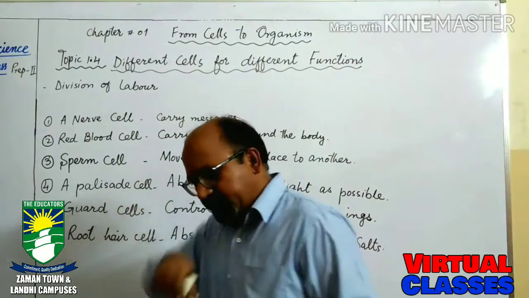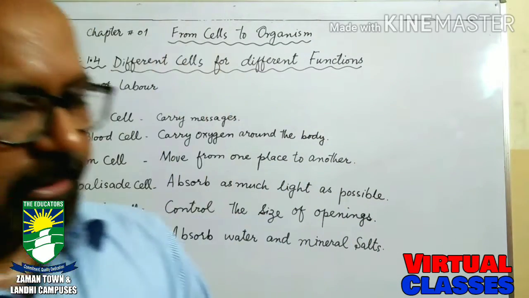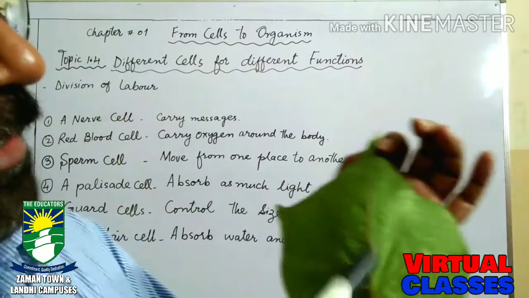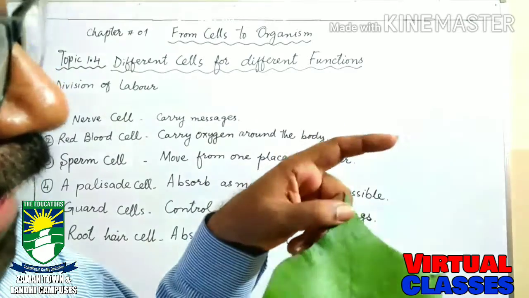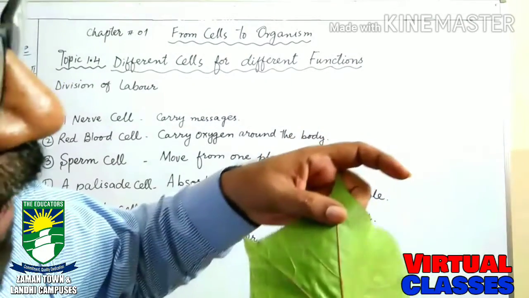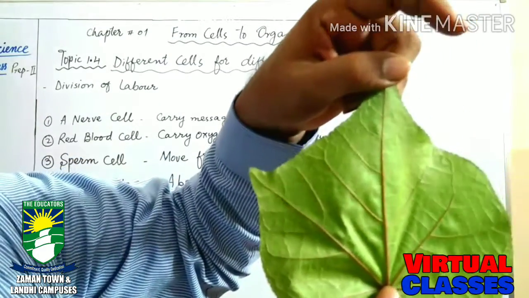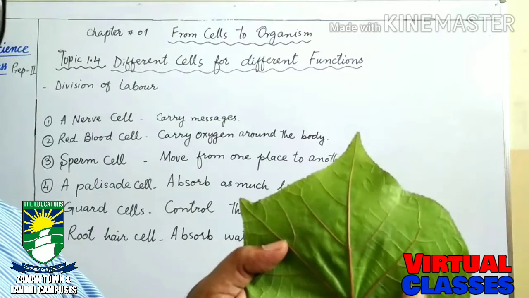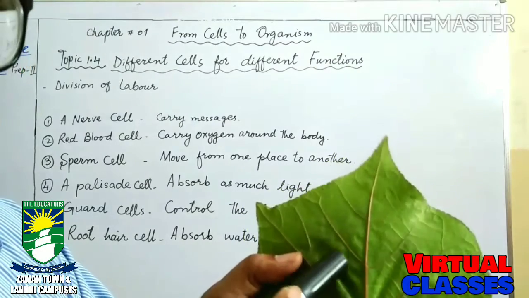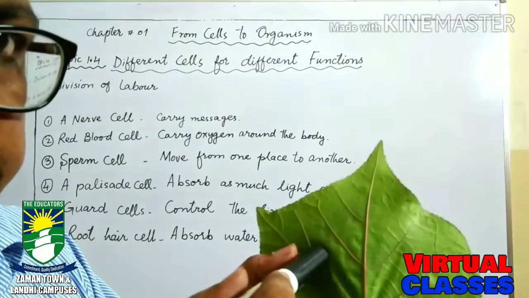Next one is the guard cell. Again, we will see the under surface of the leaf. This is the upper surface, which is darker in color. This is the under surface. The color is different, and also it is rough. Guard cells are present at the under surface of the leaf.